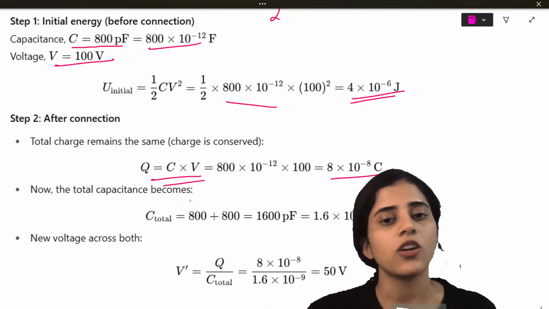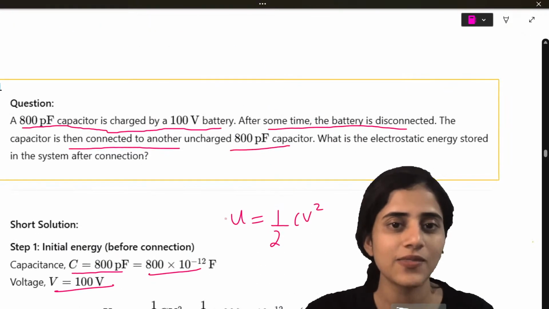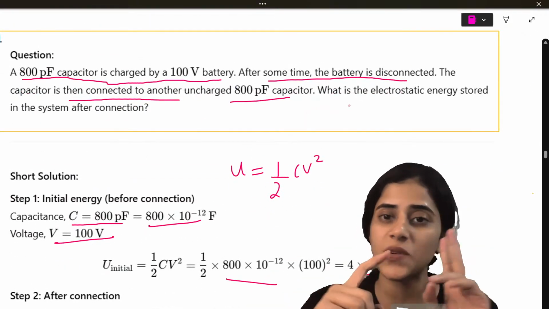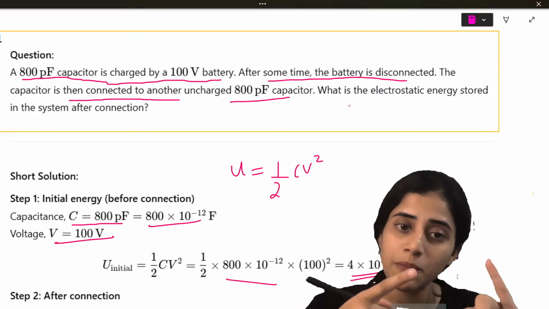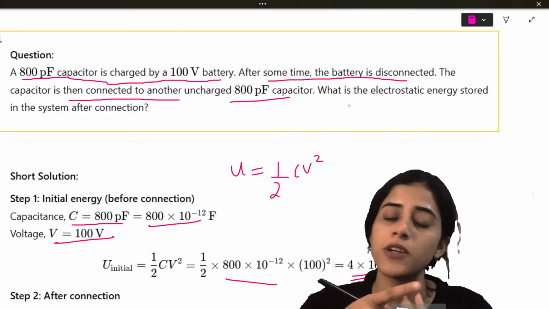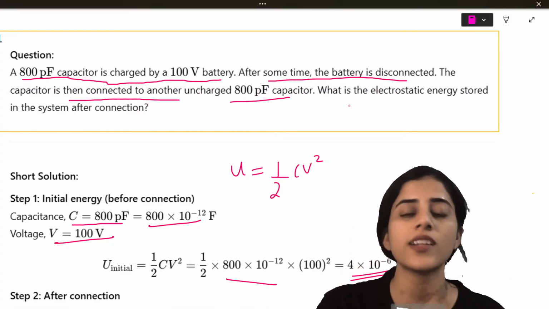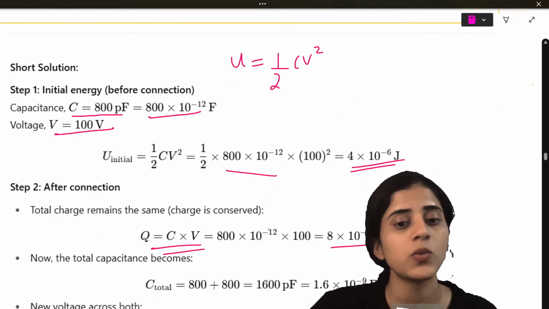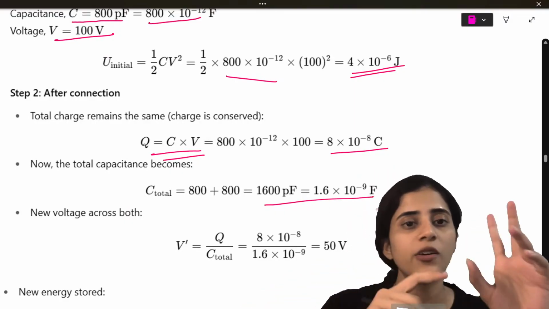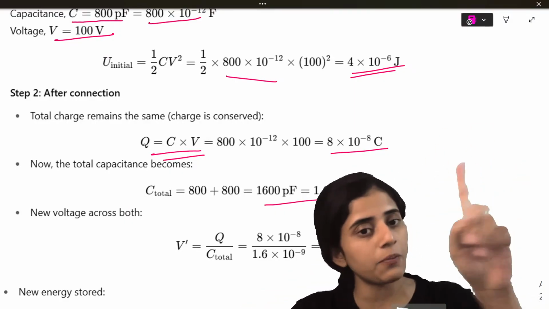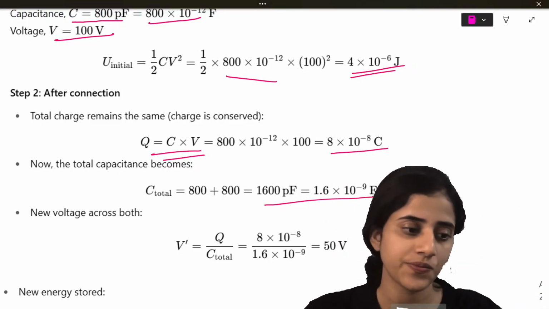Now, what will my total capacitance be? See, what is happening in the question, you should understand this. There is an 800 picofarad capacitor, which is then connected to another 800 picofarad capacitor. Now you have two 800 picofarad capacitors. So, what is the total capacitance? 800 plus 800, which is 1600 picofarad. I first found out the energy and the charge with one capacitor alone. Now, I'll find out all of this with two capacitors.